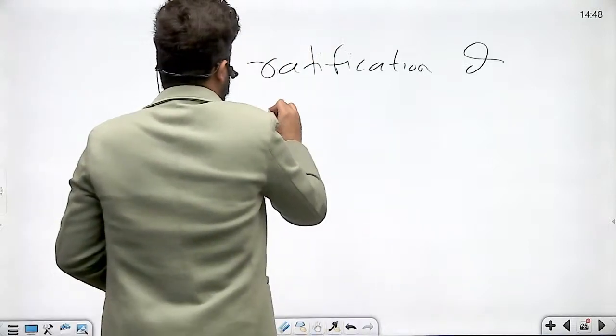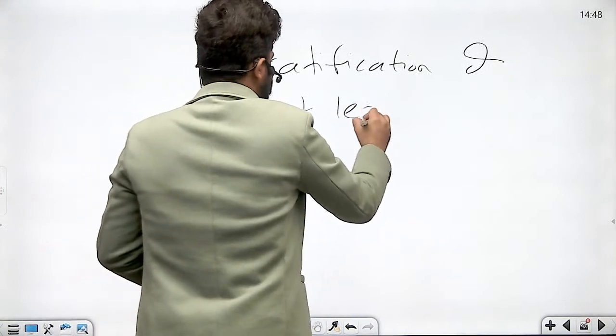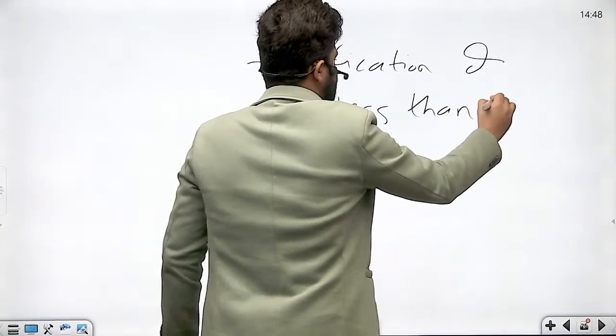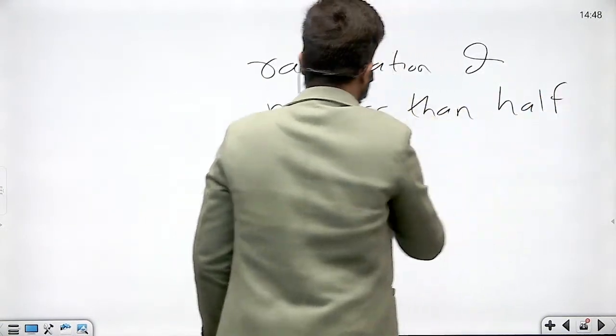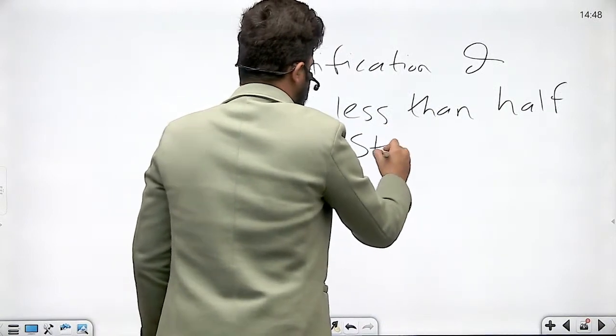Along with the special majority in both the houses of parliament, these bills also have to be ratified by not less than half of the state legislatures.